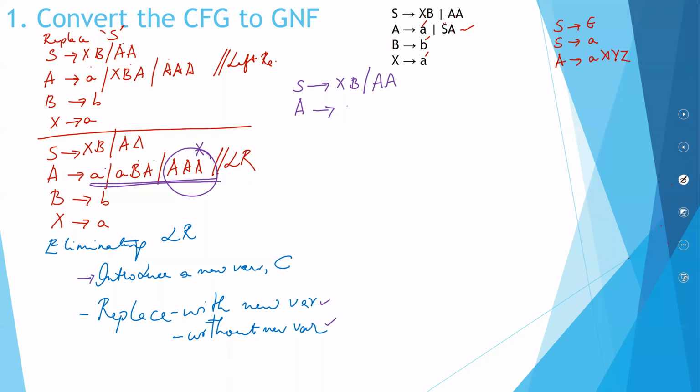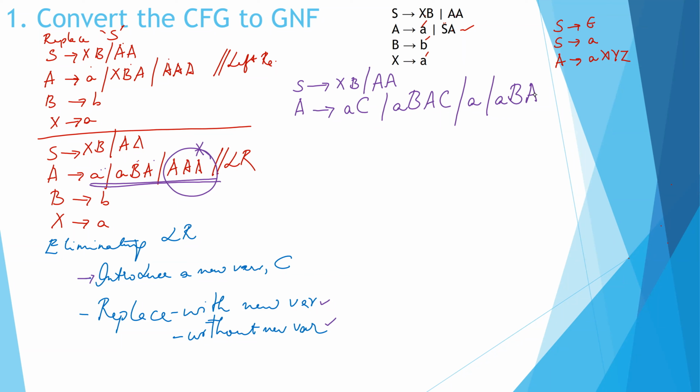So let's see. AC, with the new variable. For both of the remaining terms, I added the new variable, and also without the new variable. So I've started off eliminating my left recursion. I introduced a new variable, and I did replacements with the new variable and without the new variable.